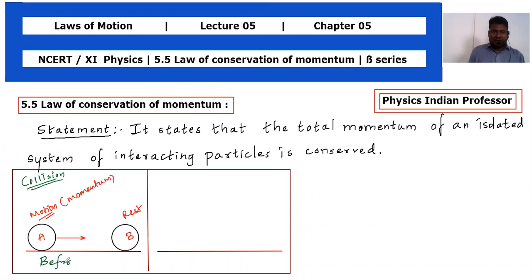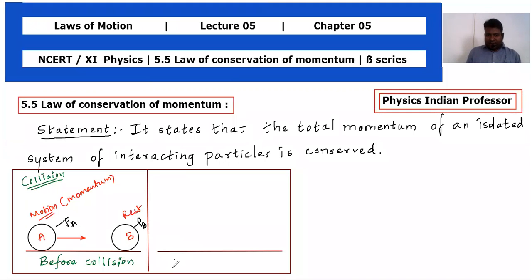Let's use this term. So the scenario will be the before collision scenario. Now the momentum of this body A will be PA and the momentum of body B will be PB. So both are initial momentum.